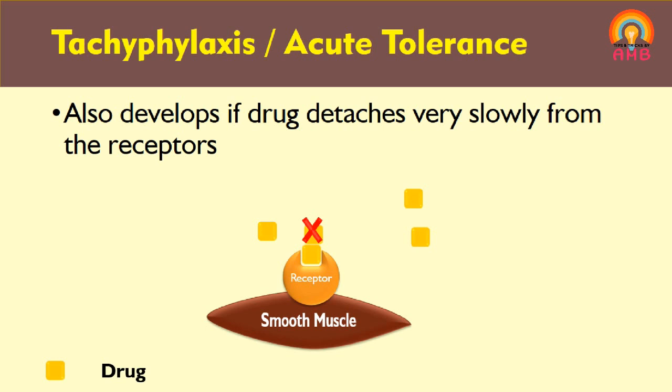There is no increase in the intensity of response even though we are increasing the concentration. Why? The drug is dissociating from the receptor very slowly.